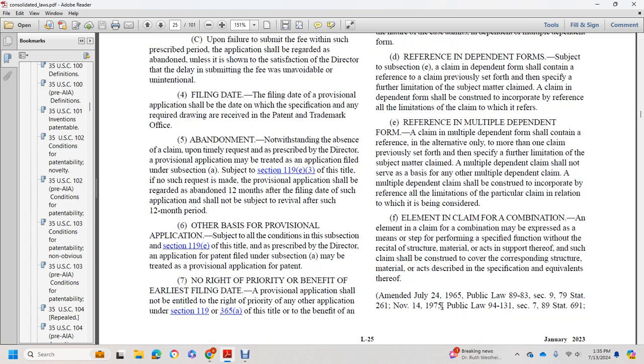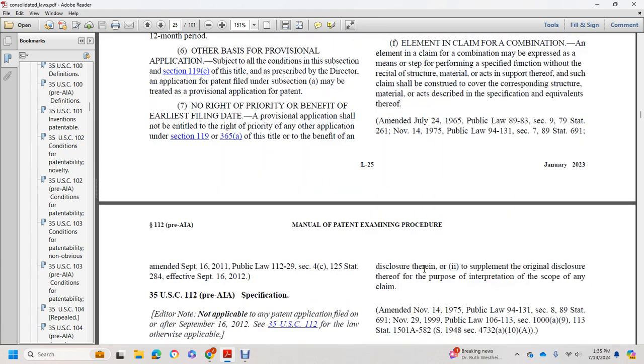Element in claim for a combination. An element in a claim for a combination may be expressed as a means or step for performing a specified function without the recital of structure, material, or acts in support thereof, and such claim shall be construed to cover the corresponding structure, material, or acts described in the specification and equivalents thereof.